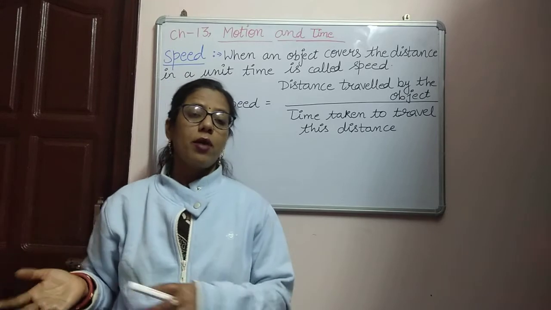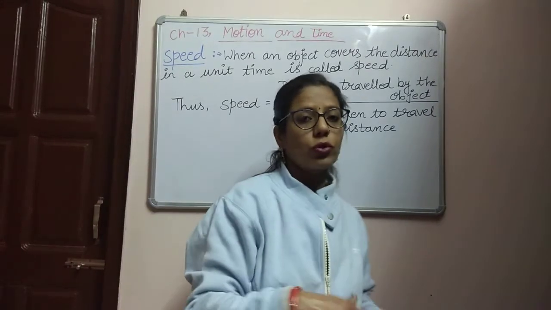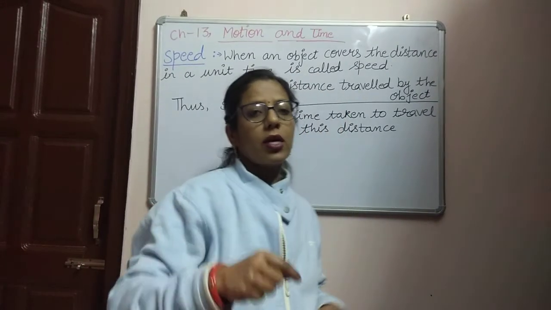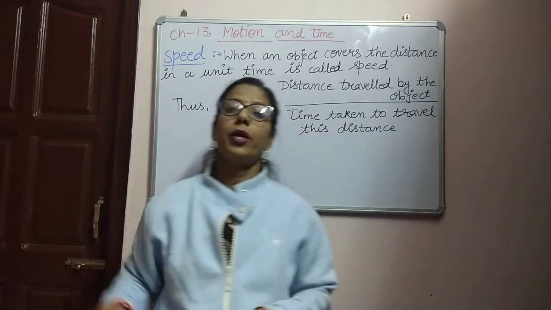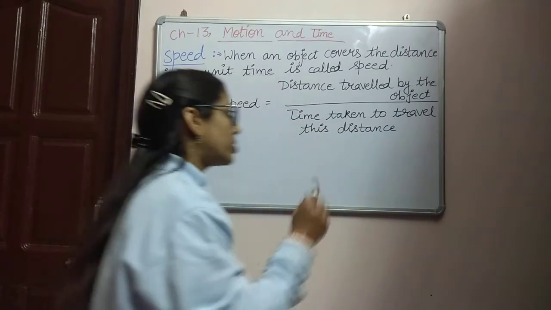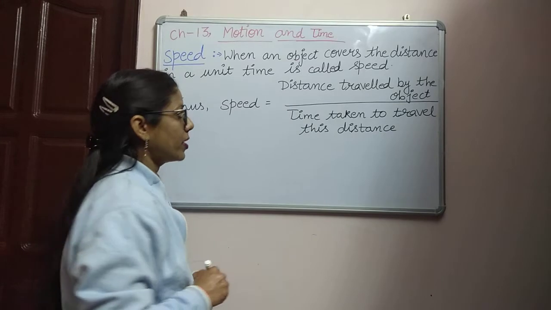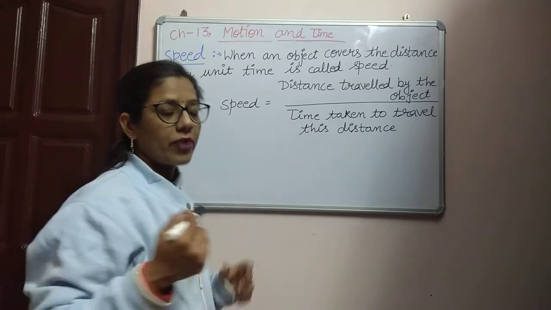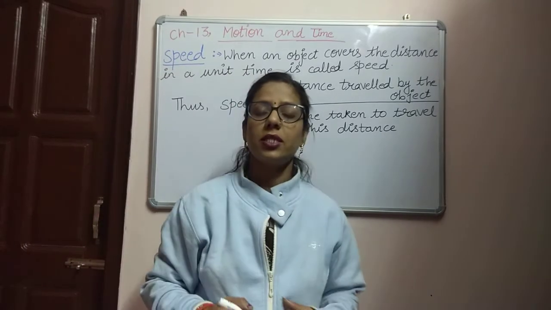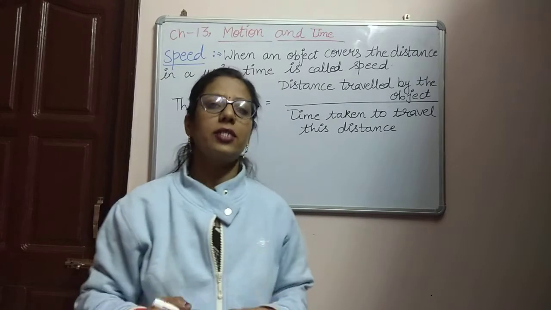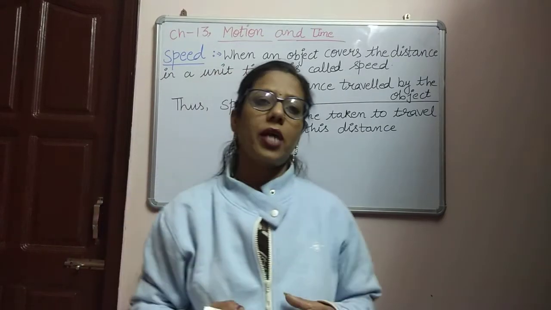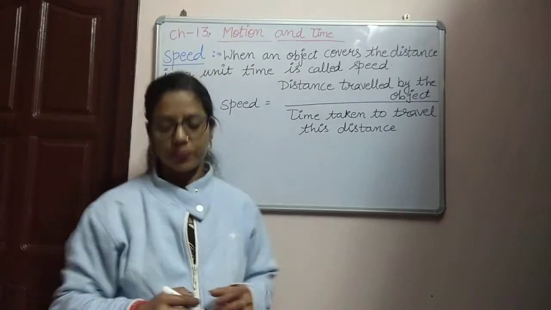On the other hand, another object moving slow is covering a smaller distance in a very long period of time. So there are always two terms, distance and time. The distance traveled by the object in a unit time is known as speed.